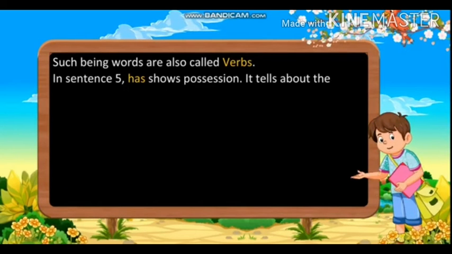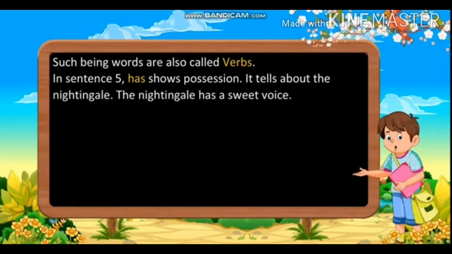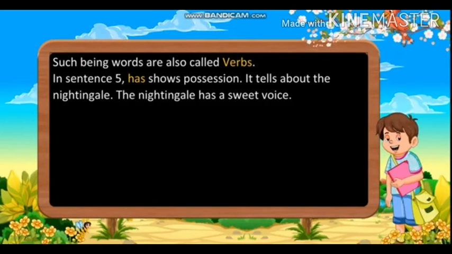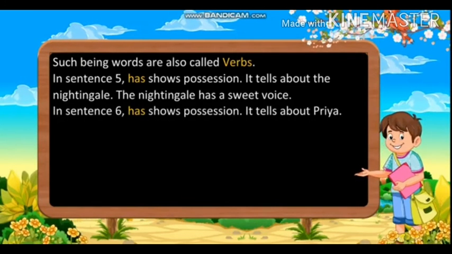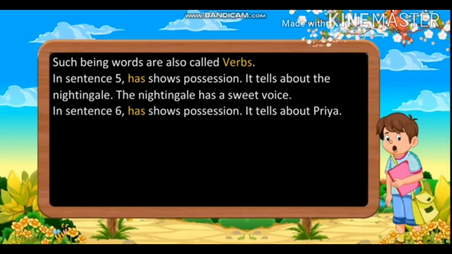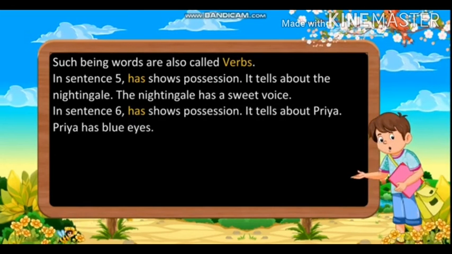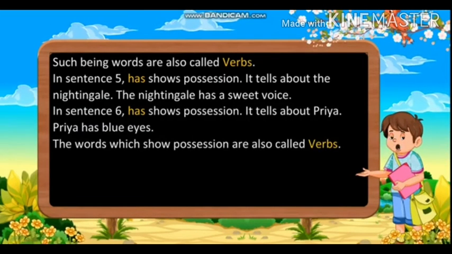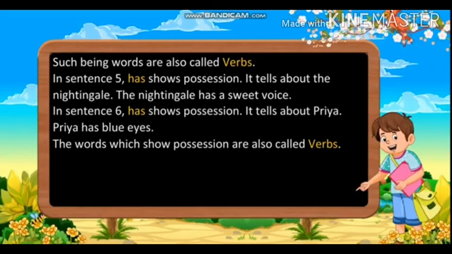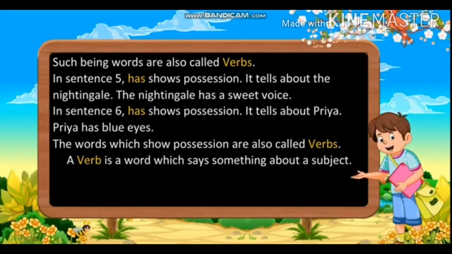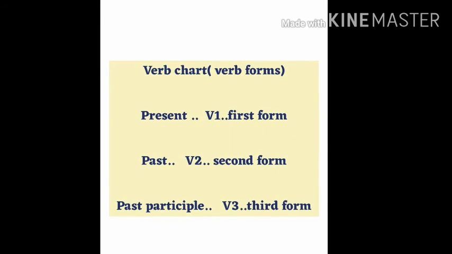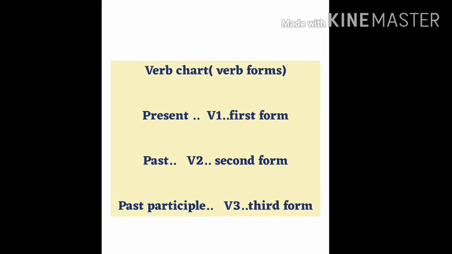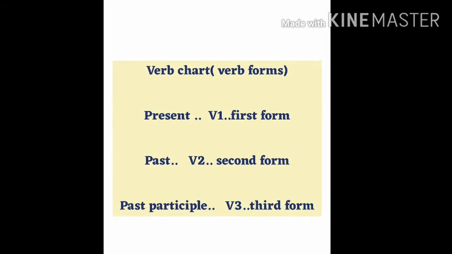In sentence 5, has shows possession. It tells us about the nightingale. The nightingale has a sweet voice. In sentence 6, has shows possession. It tells about Priya. Priya has blue eyes. The words which show possession are also called verbs. So students, we can say a verb is a word which tells you something about the subject.